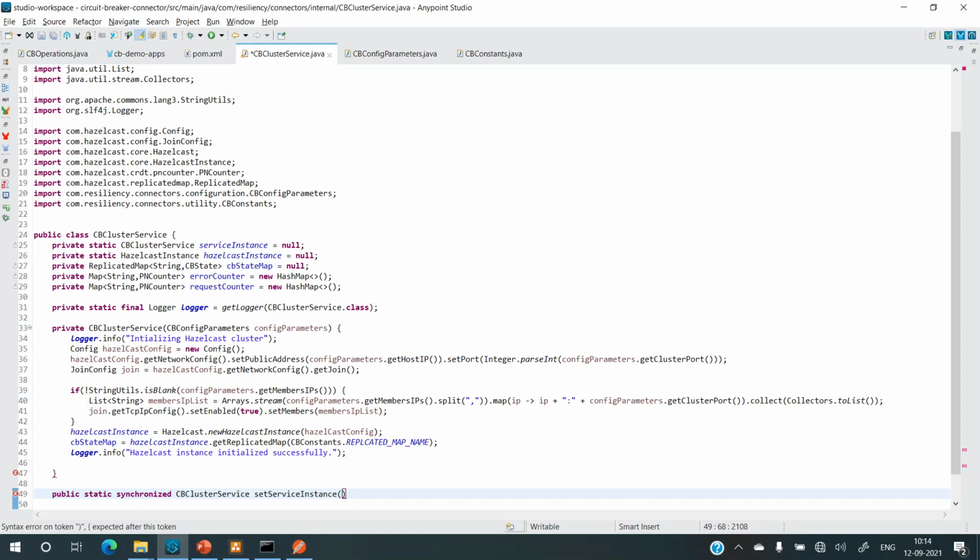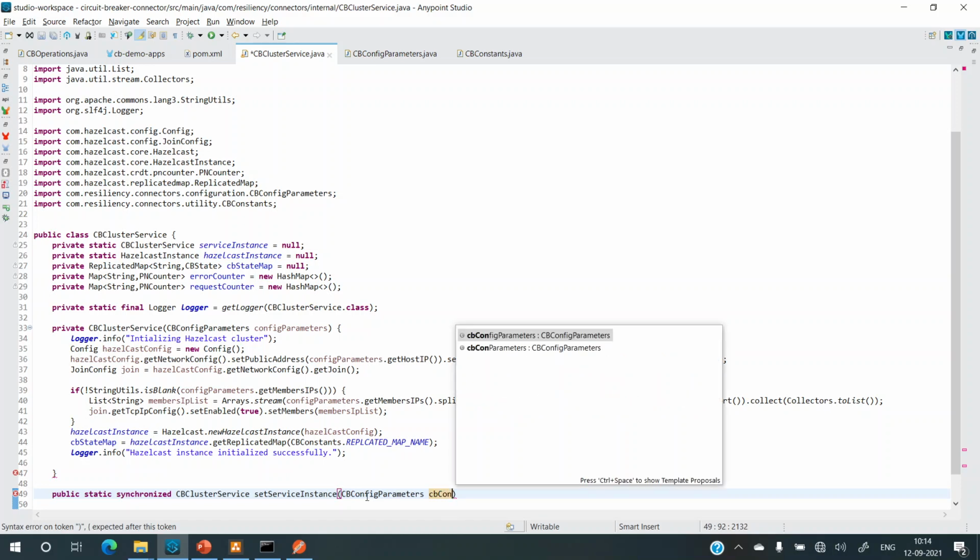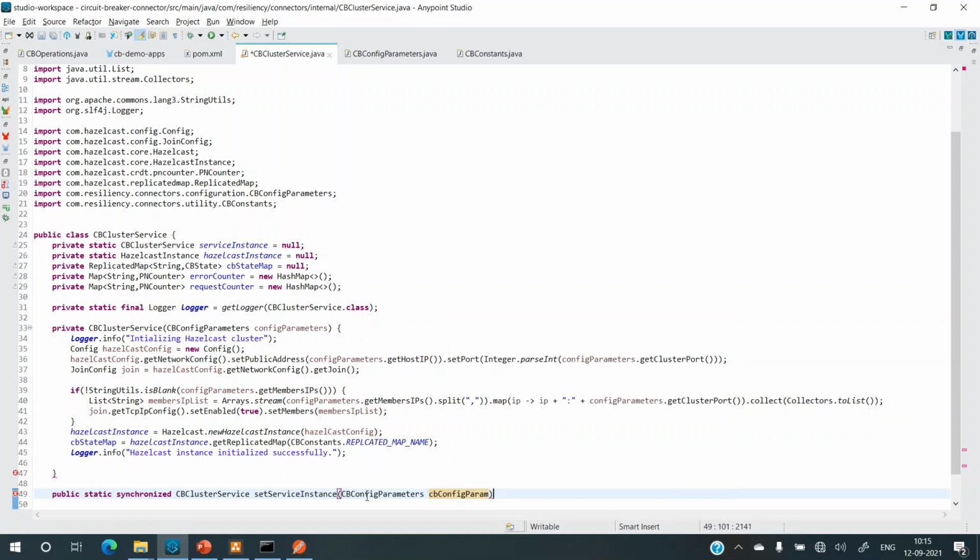And he also has to pass CB config parameters, because it's only through these parameters that we know what the public IP of the machine is, what the member address is, what the port is, right? So we need those parameters. So we'll pass these parameters, CB config. Let's just name it config param. All right.